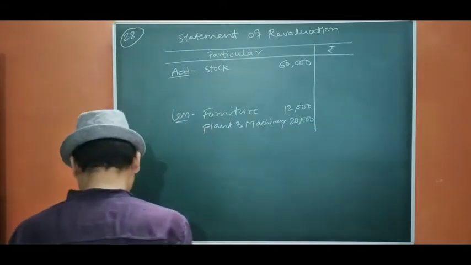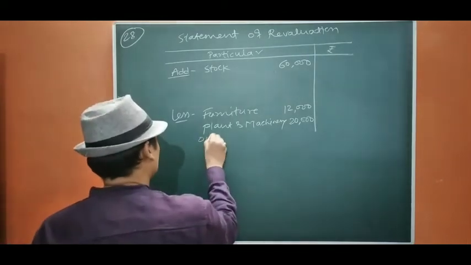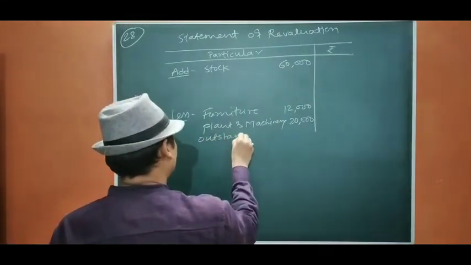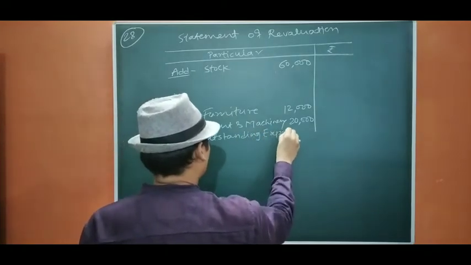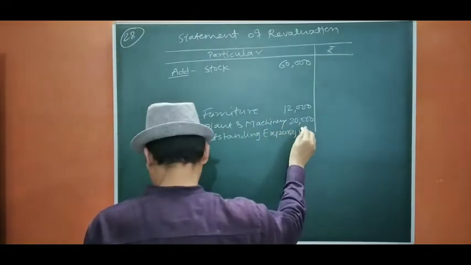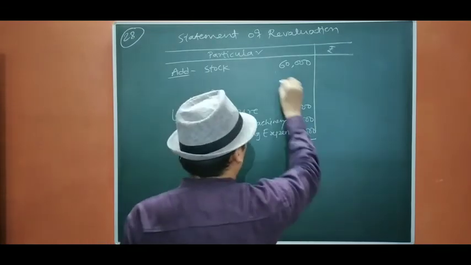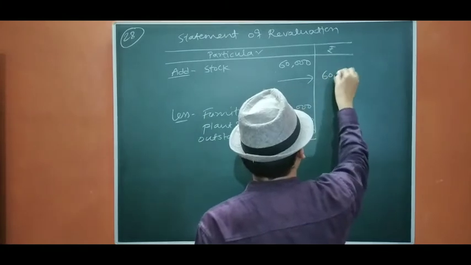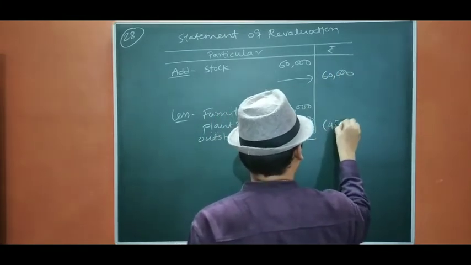Then outstanding expenses be increased by 31. So outstanding expenses, okay, 13,000. Here it will be 60,000. Here it will be 45,000.